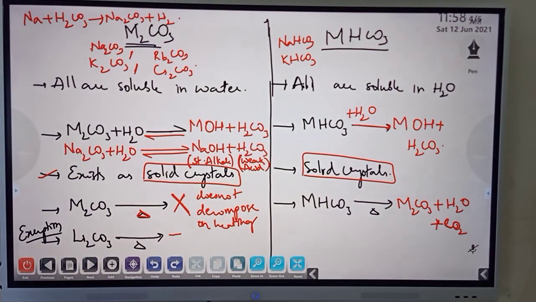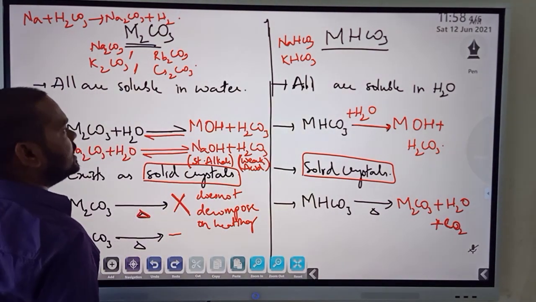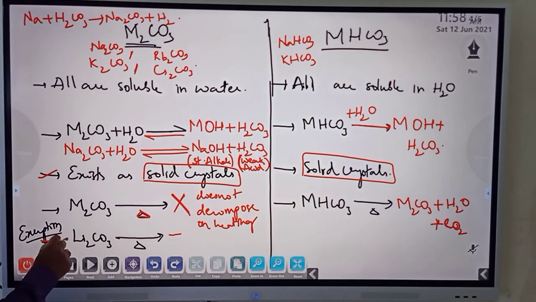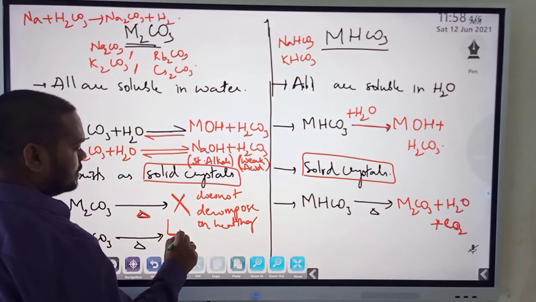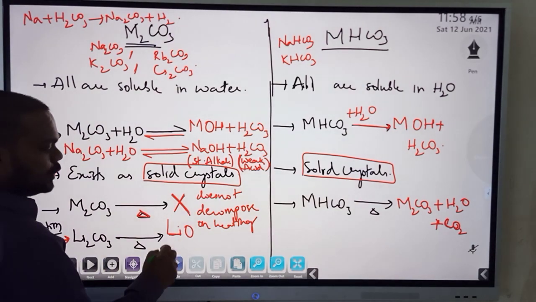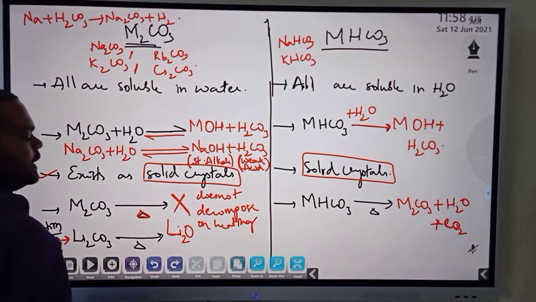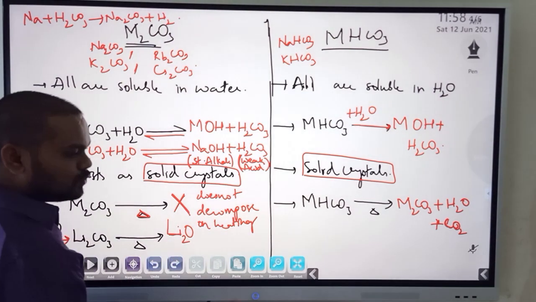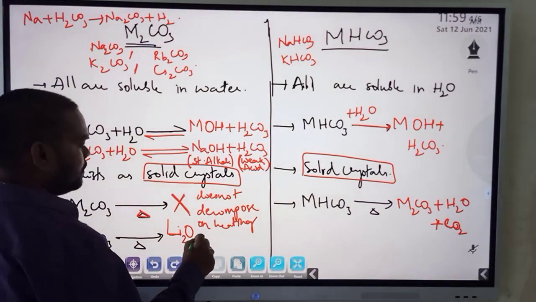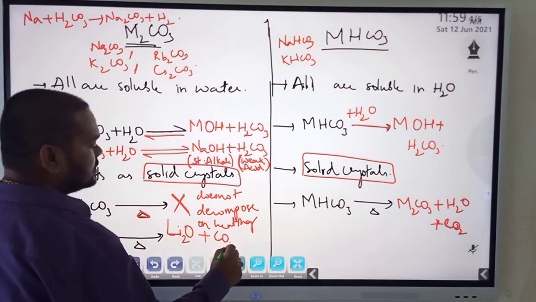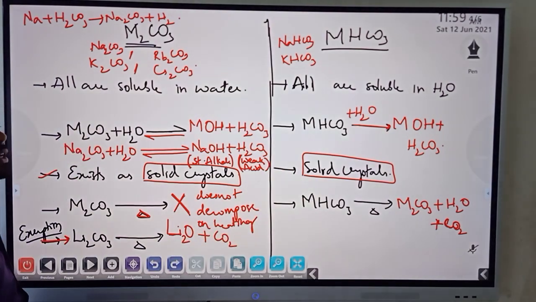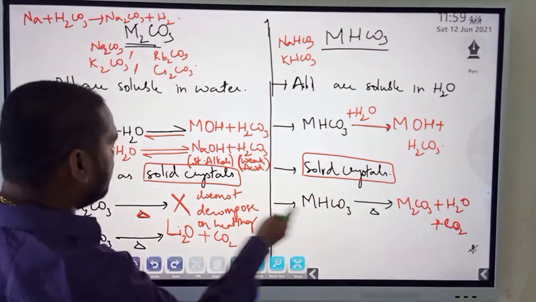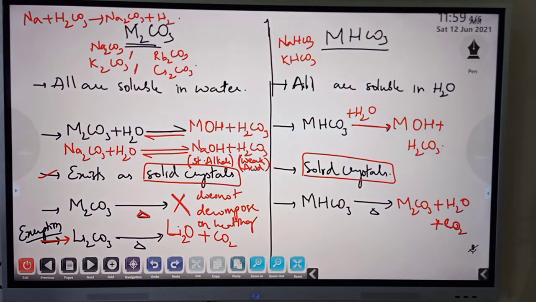Then here we have one exception, as I already said, with lithium. Metal carbonates do not decompose on heating, but lithium carbonate decomposes. It decomposes as lithium oxide. Is it LiO, Li2O, Li2O2 or LiO2? Li2O, the normal lithium oxide. Lithium does not form peroxide or superoxide. Plus carbon dioxide gas is released. So just make a note of this.